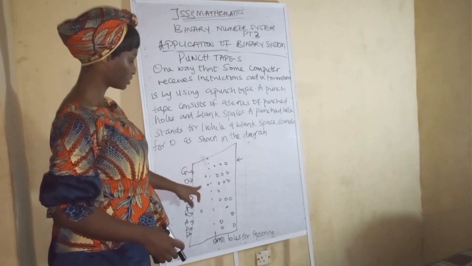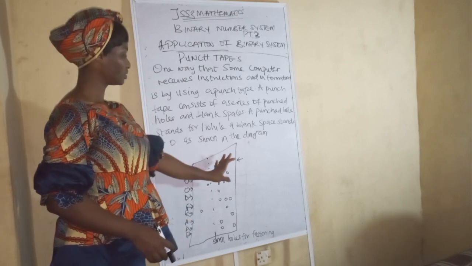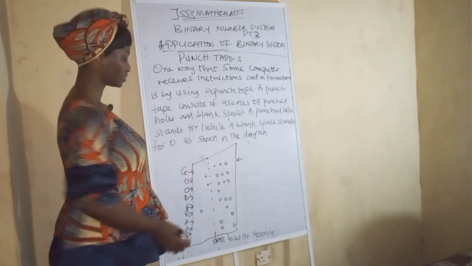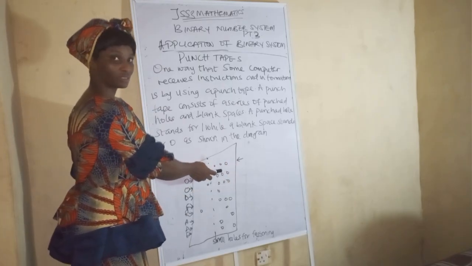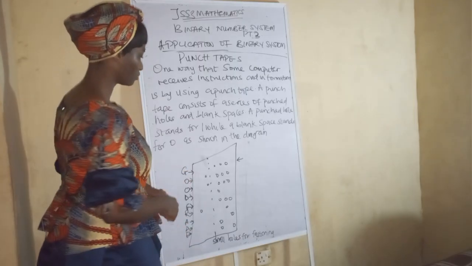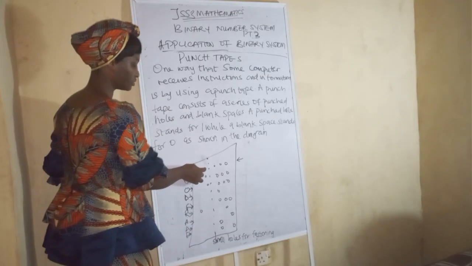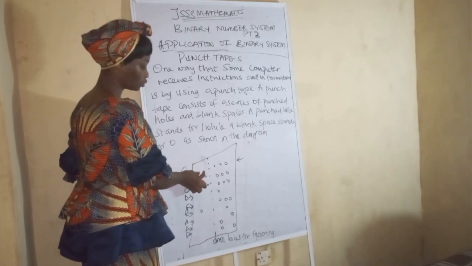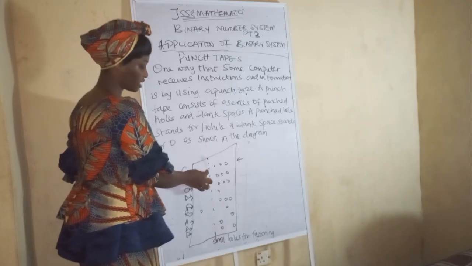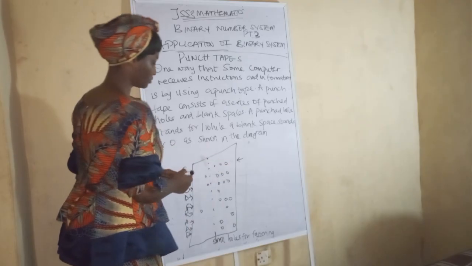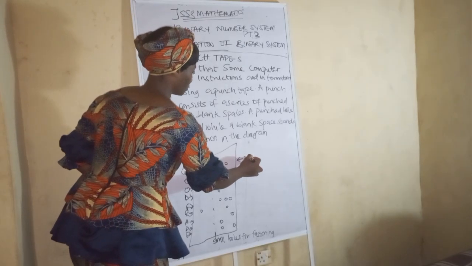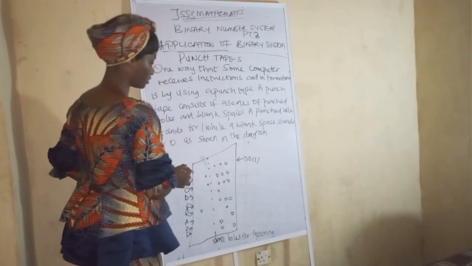These sides have 2 spaces. These sides have 3 spaces. Get it now? So we can only write 2 digits here, and we can write 3 digits here. When we look at G now, there's nothing here, so we have 2 empty spaces. So we have 0, 0, 1, 1, 1. Do you get it now? 0, 0, 1, 1, 1. So that's what G represents.